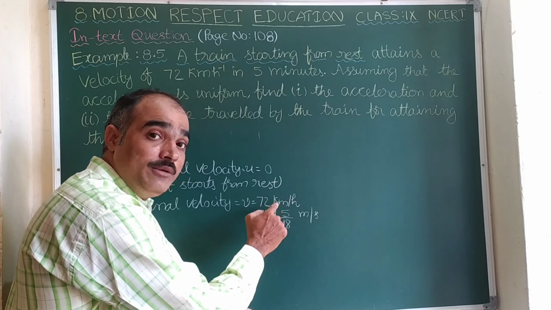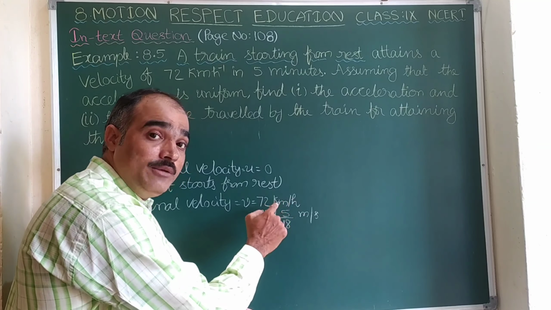Now what else is given here? The time is 5 minutes. Final velocity is noted down. Now since this is in meter per second and this is also in meter per second, let us convert time also into seconds. So time taken to attain this velocity, denoted by small t, is 5 minutes. Let us convert 5 minutes into seconds. As you know, 1 minute is 60 seconds, so 5 minutes is 5 into 60 seconds. 5 sixes are 30, so 300 seconds.